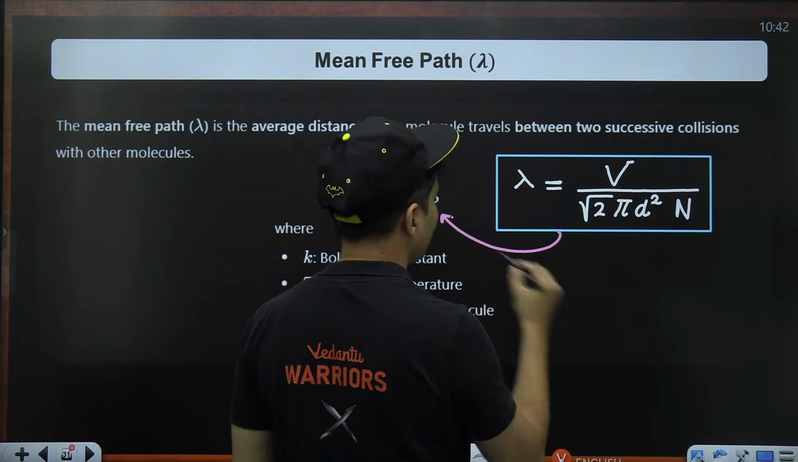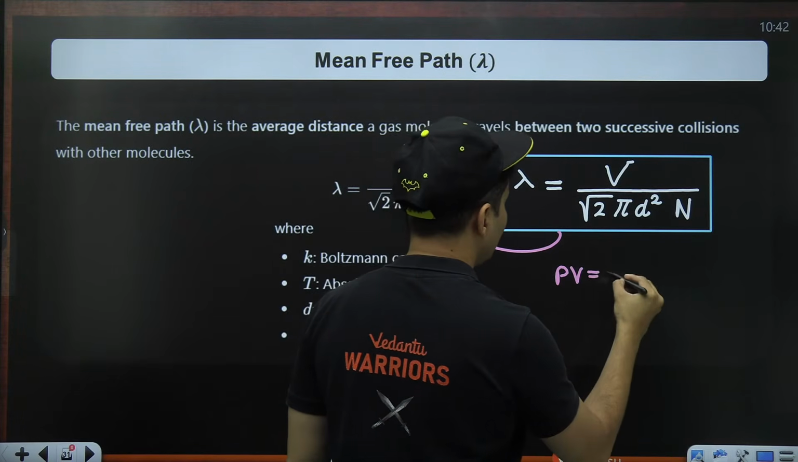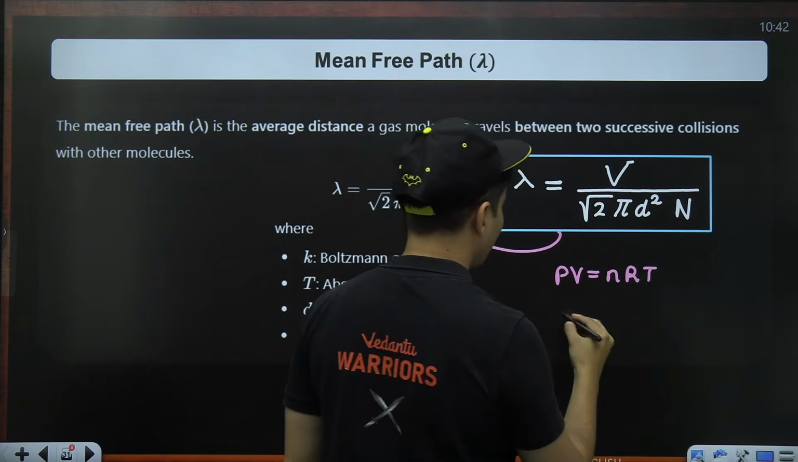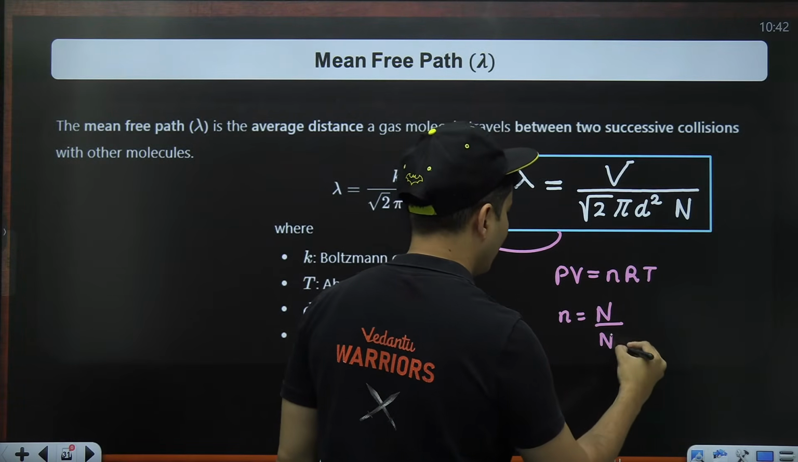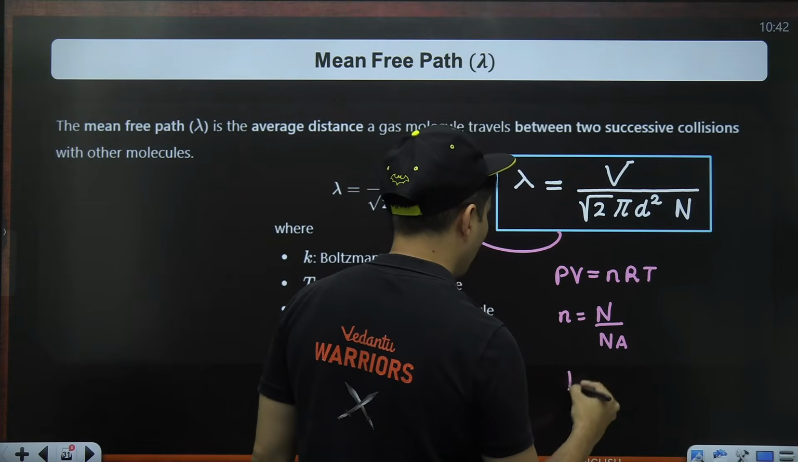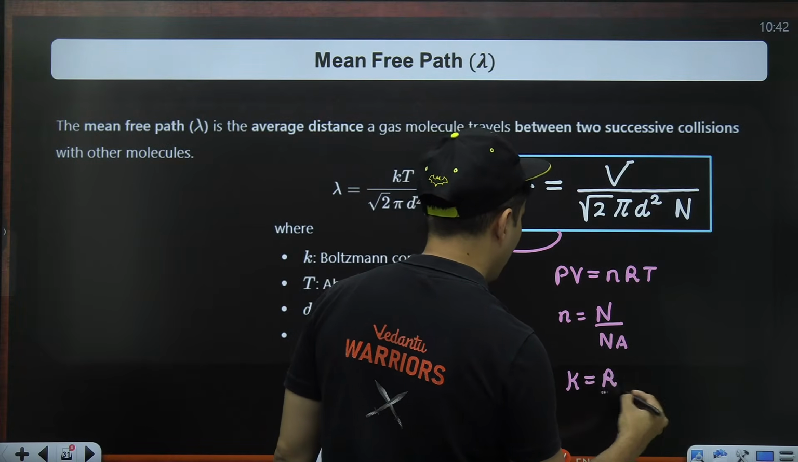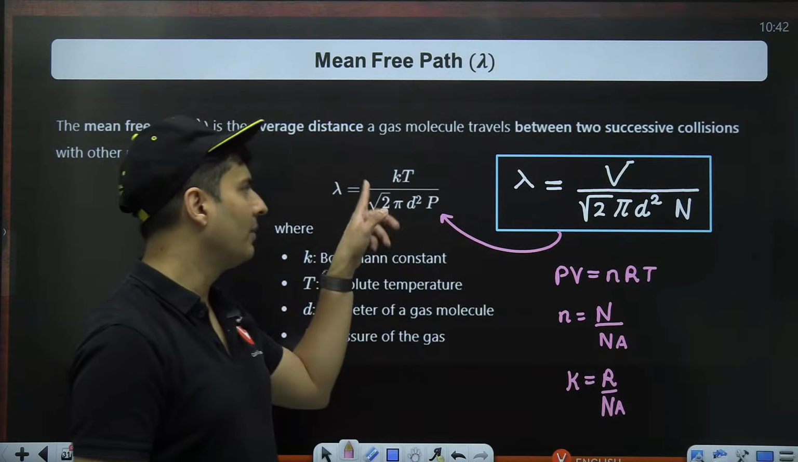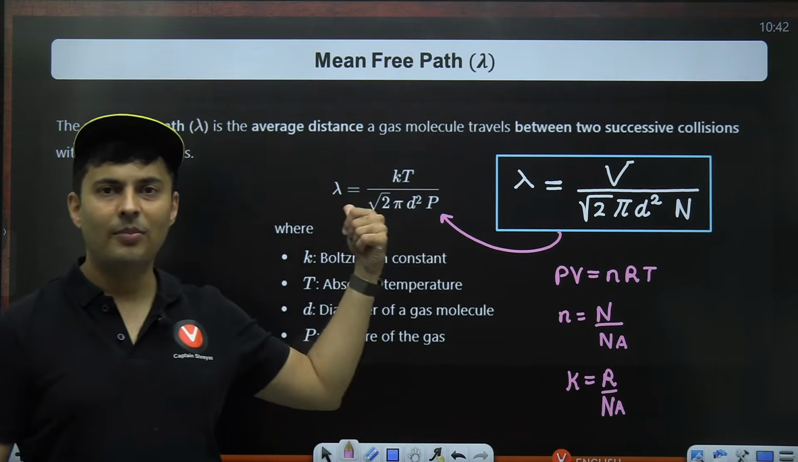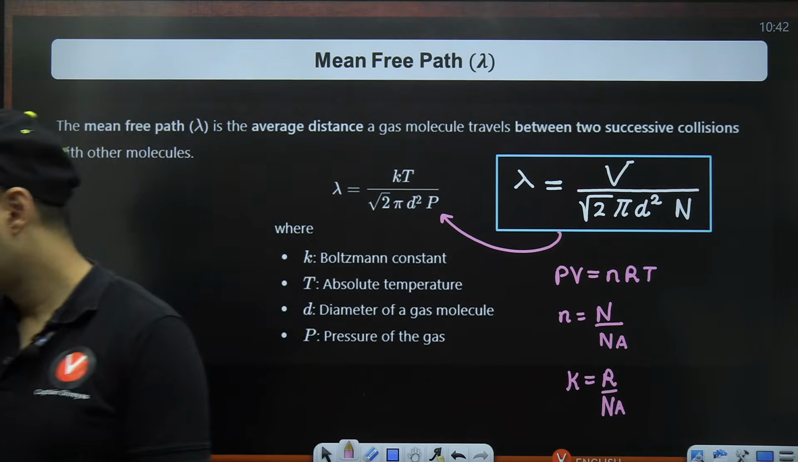You can always use your gas equations to convert it into this form. If you want to convert, use PV is equal to nRT, number one. Number of moles is number of molecules upon Avogadro number, and the Boltzmann constant is R divided by Na. Just using this, you will be able to convert it into this bad evil looking formula.